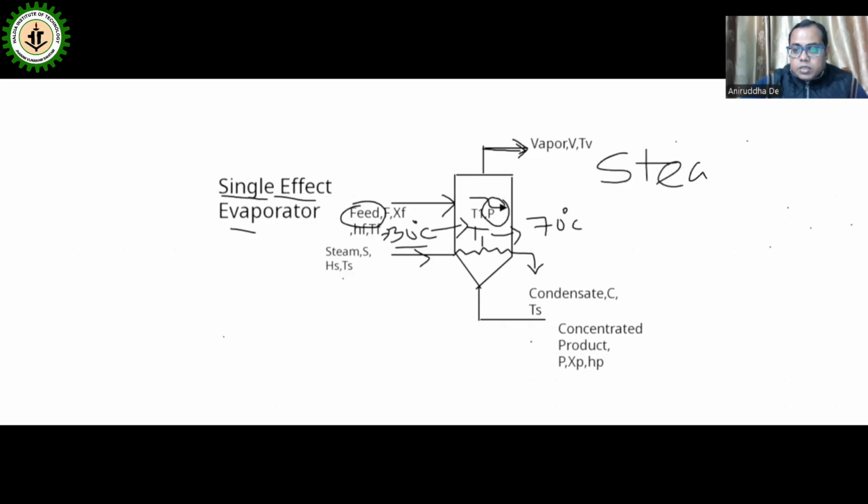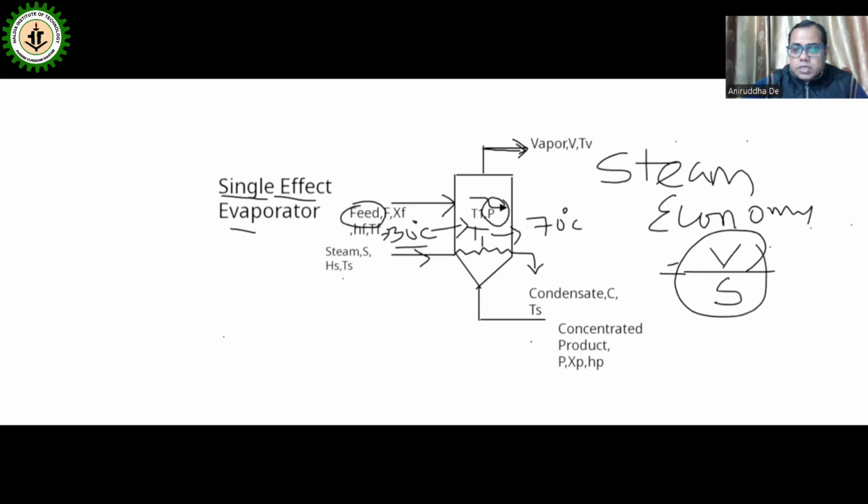Steam economy. What is steam economy? Steam economy is the amount of vapor produced per unit steam consumption, V by S. Generally for a single effect evaporator, single effect means a single calandria, for 1 kg vapor production, 1 kg of steam is required. So steam economy is almost 1.